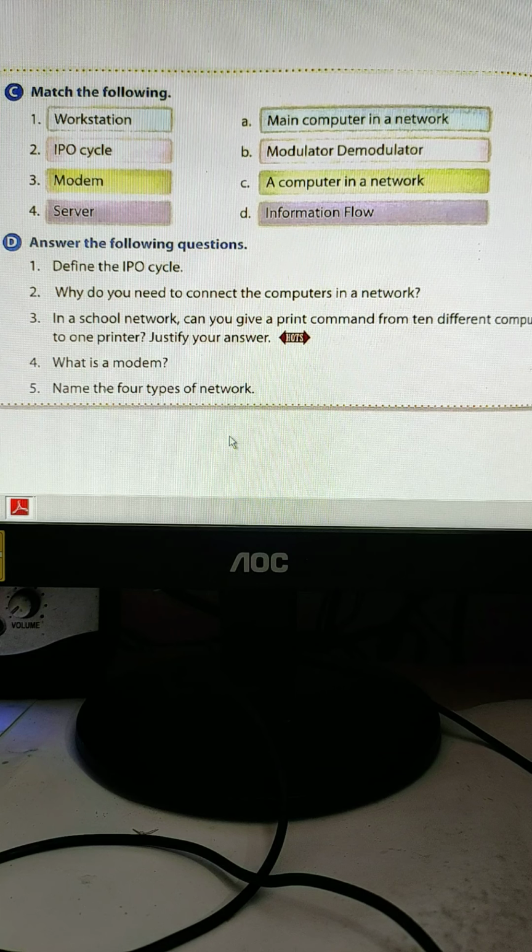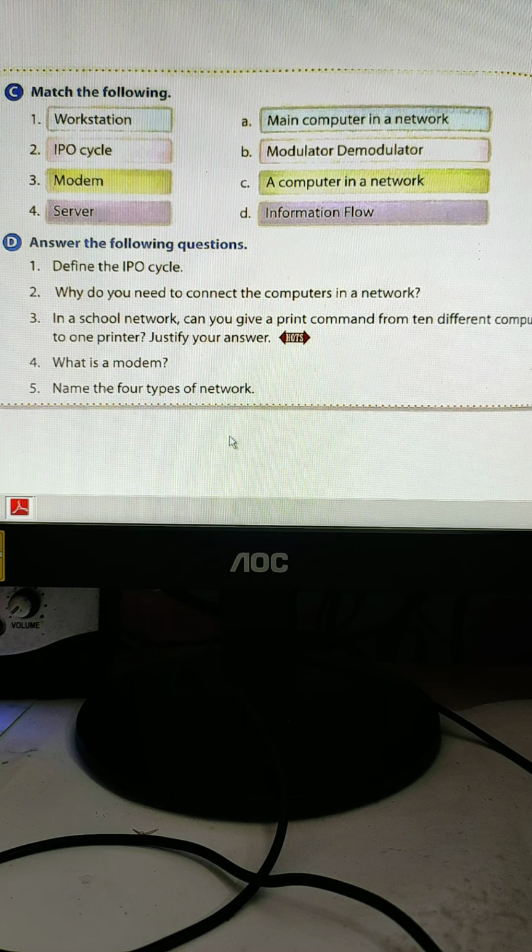In a school network, can you give a print command from 10 different computers to one printer? Justify your answer. Yes, by using the networking system, you can give the print command from 10 different computers to one printer, which means the one printer prints from all 10 computers. What work is going on my computer will be printed, and what you are working on will also be printed.